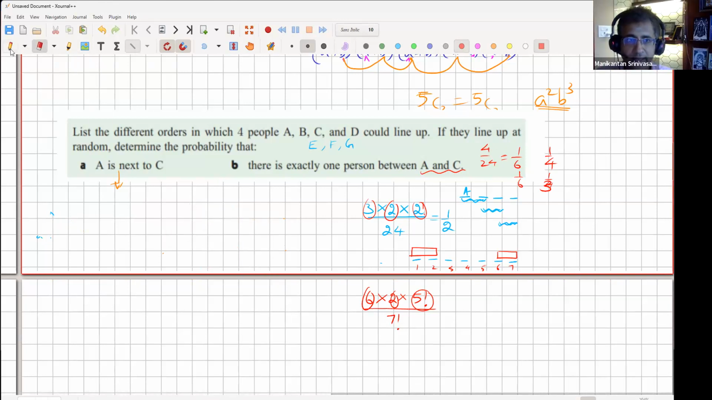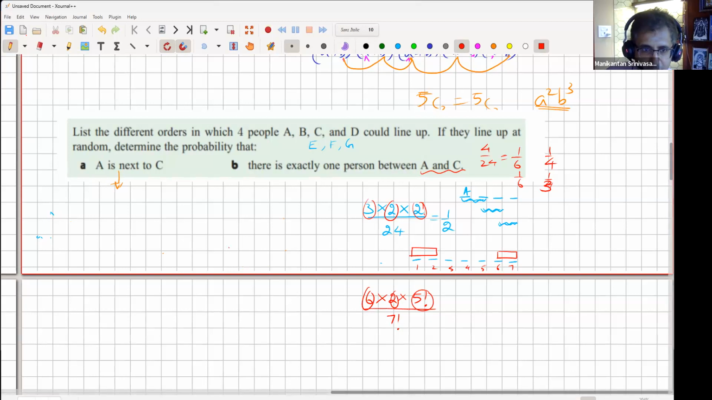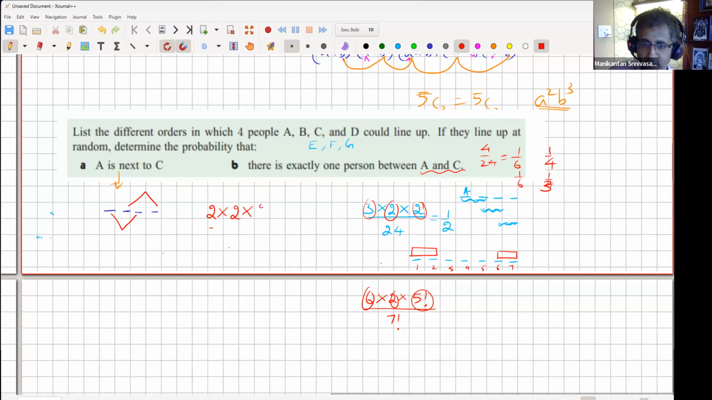Okay, let's discuss. Exactly 1 spot between A and C. We'll take the same approach. So there are 4 spots. So for A and C to have 1 spot in between, either they can be here and here, or they can be here and here. So there are only 2 sort of possibilities. And in each of them, they can sit left, right, or right, left. So 2 possibilities. And then once they have decided their positions, B and D can be either left, right, or right, left from the remaining positions. So it's this upon 24, which is 1/3.